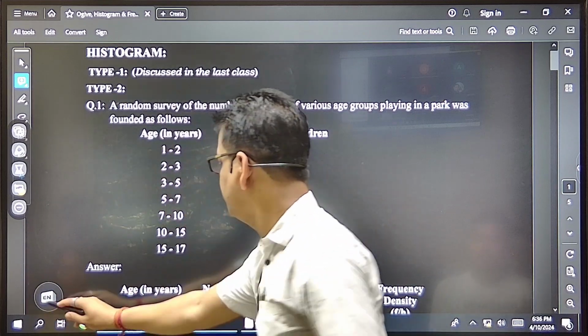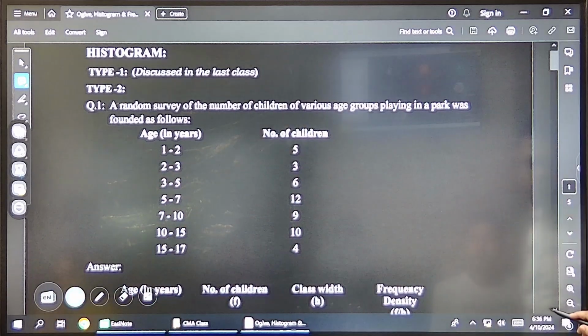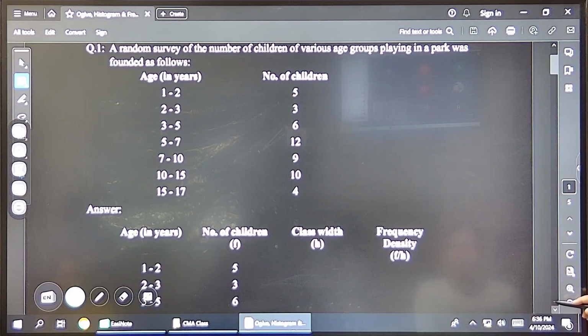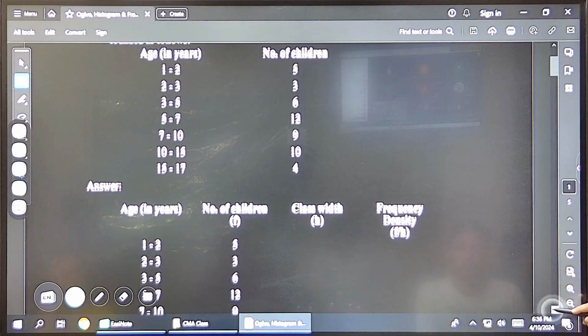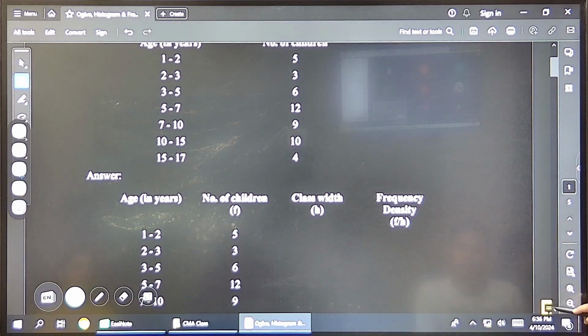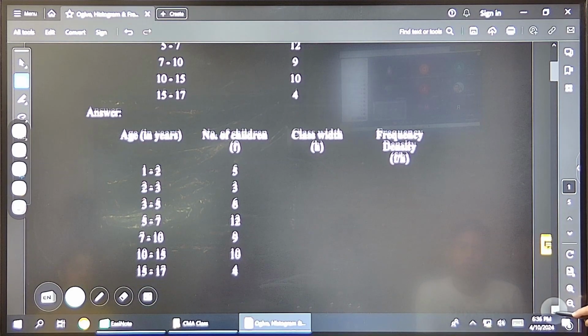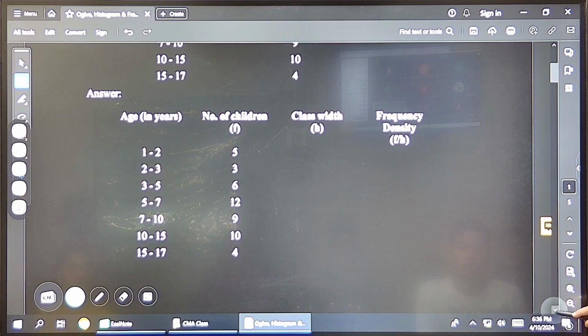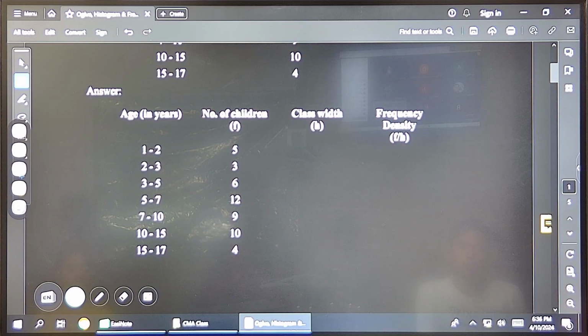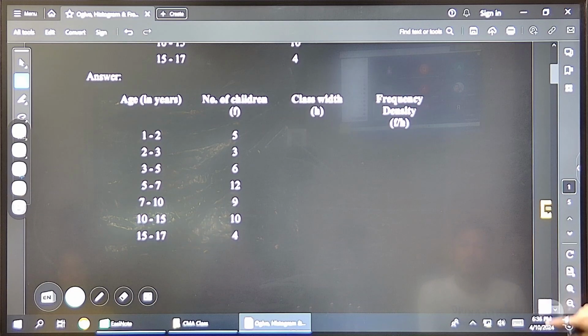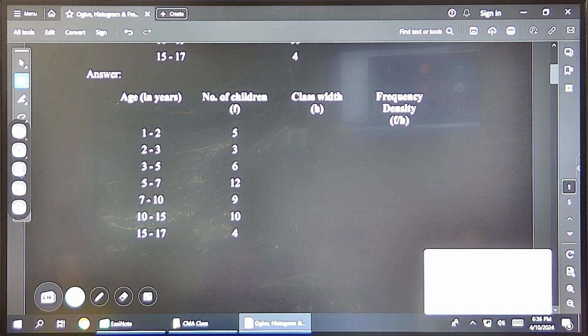Now how to modify the table? As I told you, you don't have to write this, you can practice at home later. Since the question is drawing the histogram, and the classes are continuous but of unequal size, the table has to be modified. What you have to do is find the frequency density for this.